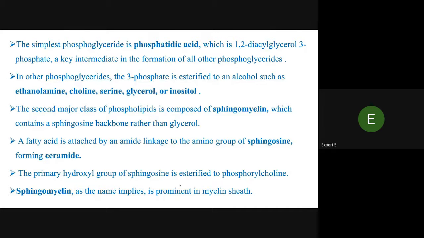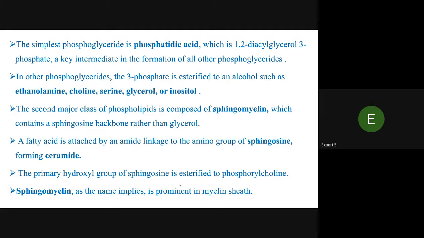The simplest phosphoglyceride is phosphatidic acid, which is 1,2-diacylglycerol 3-phosphate, a key intermediate in the formation of all other phosphoglycerides. In other phosphoglycerides, the 3-phosphate is esterified to an alcohol such as ethanolamine, choline, serine, glycerol, or inositol.